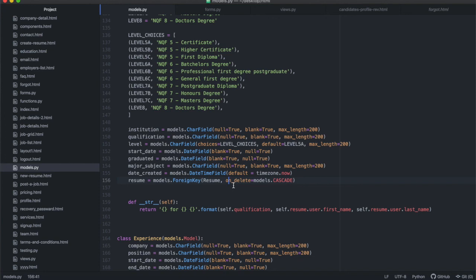Okay, so each and every single education will belong to a resume, and that's how we're going to be able to connect it to a user, because each and every single resume, as we know, belongs to a user. All right, so that's how I've chosen to do it. It's really up to you how you want to do it, but let's try it this way and see if it gives us what we want. Okay, if it doesn't, we can always change it in the future.